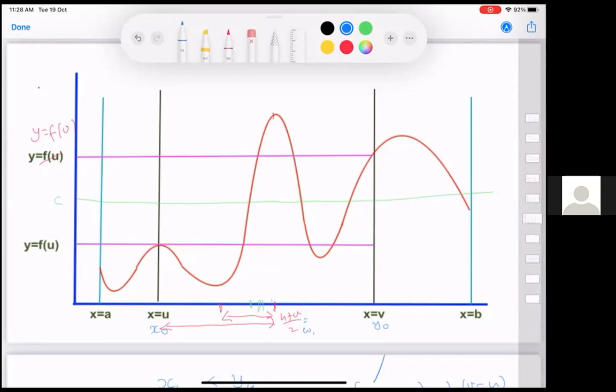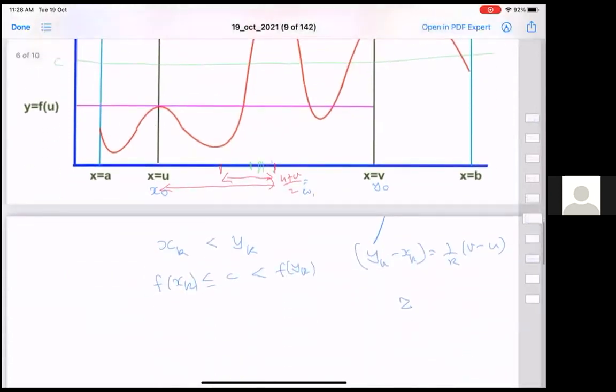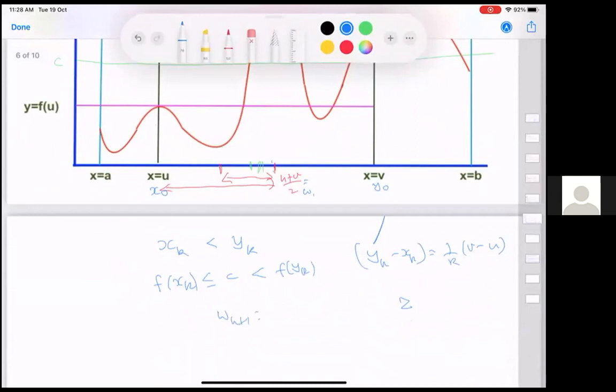And we keep repeating this again and again. So if you have done this up to k, then you look at wk plus 1 to be yk plus xk divided by 2. So the midpoint of these 2 points.